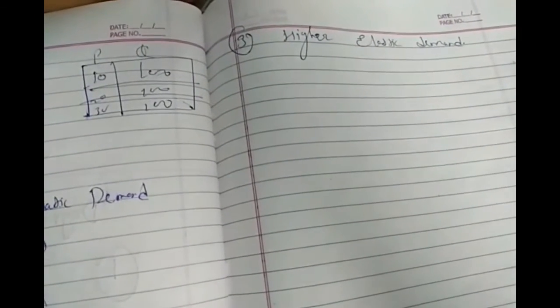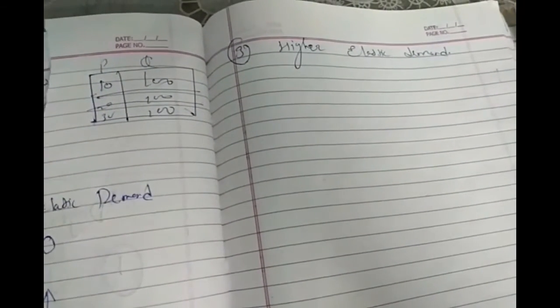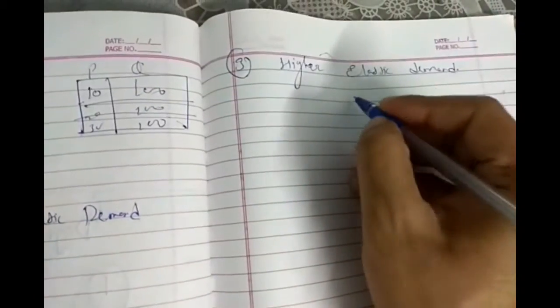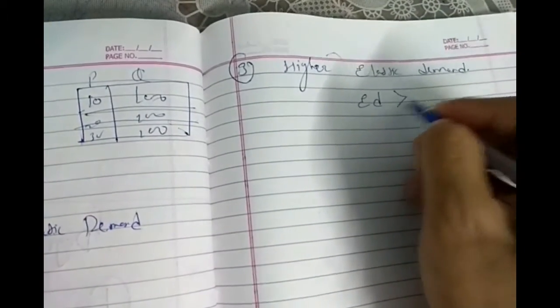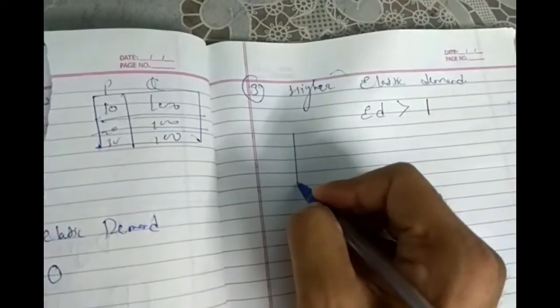In this situation, when the percentage change in quantity demanded is more than the percentage change in price for the commodity, this situation is to be considered as higher elasticity of demand. In this, the elasticity of demand value is greater than 1. Okay.